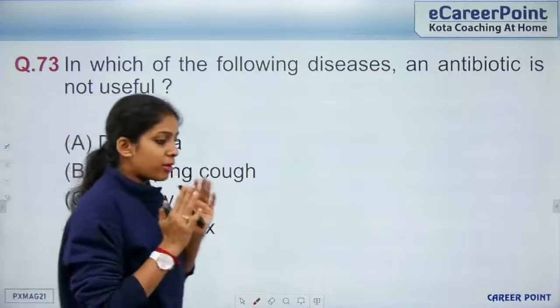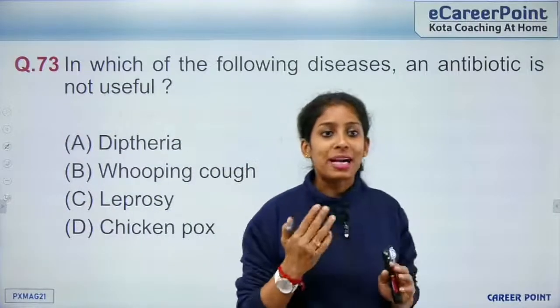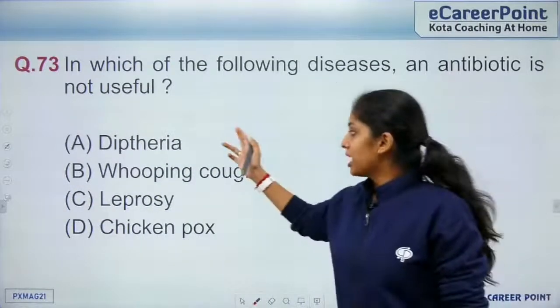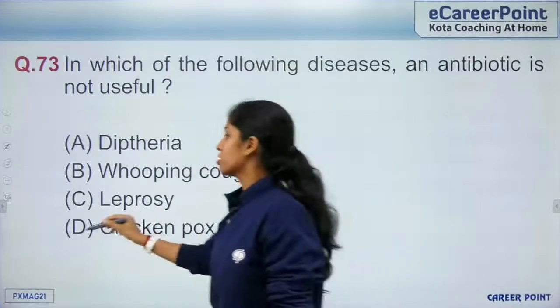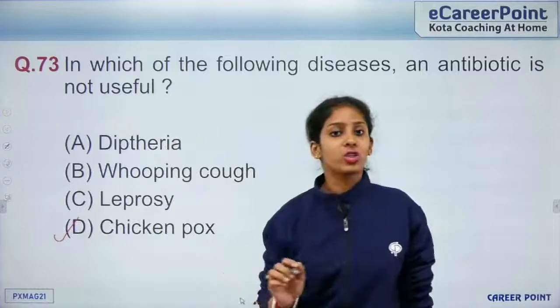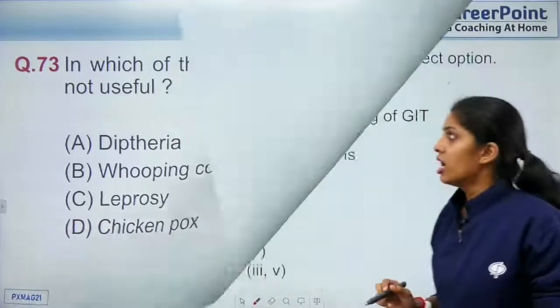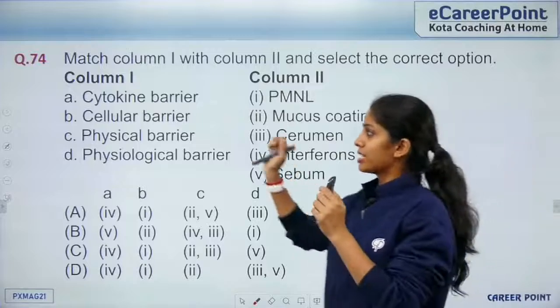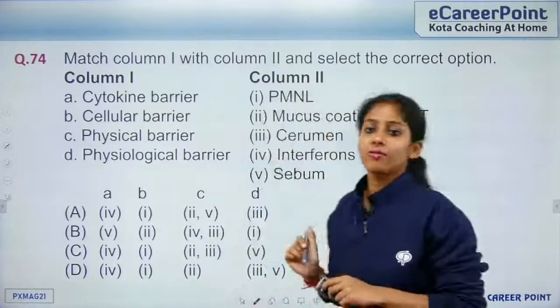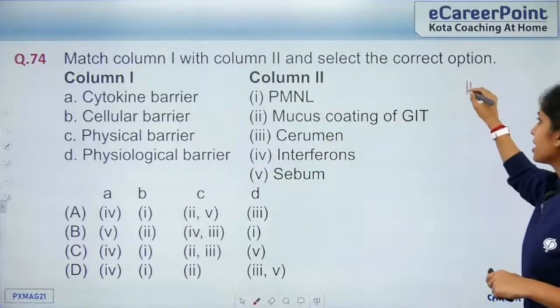So antibiotics are used to treat a bacterial disease. Diphtheria, whooping cough, leprosy are all bacterial diseases. Chickenpox is a viral disease. Antibiotics will not help. Okay, so coming to question 74, match column 1 to column 2. So you can see the barriers. So this question is from the chapter Human Health and Disease.